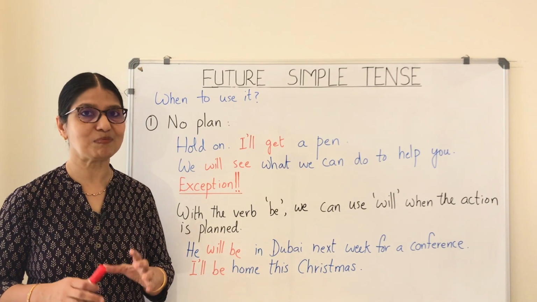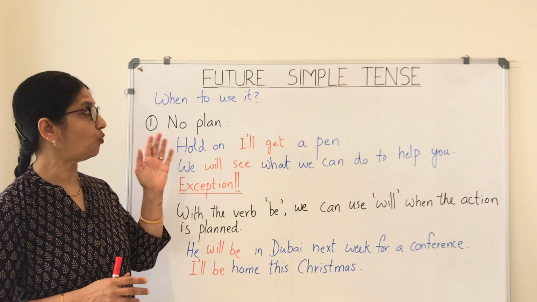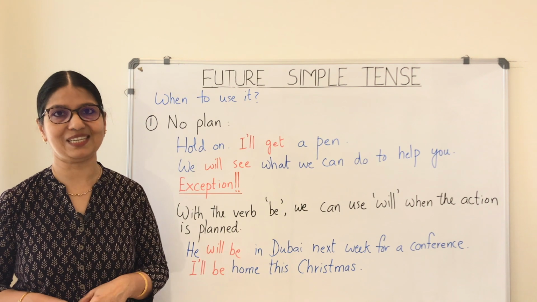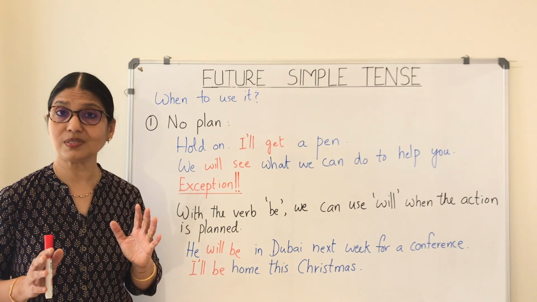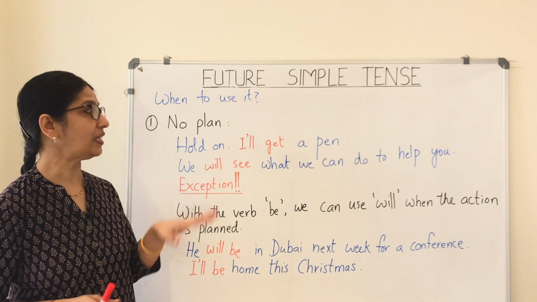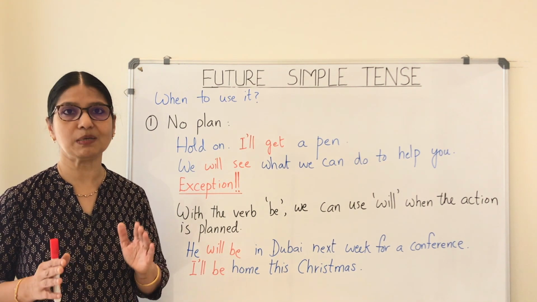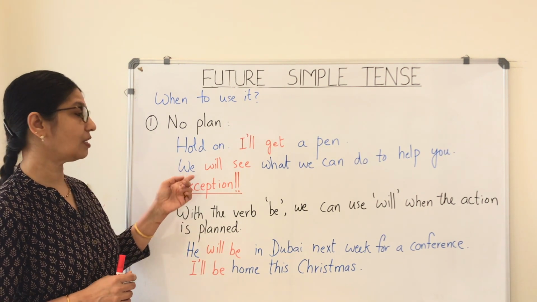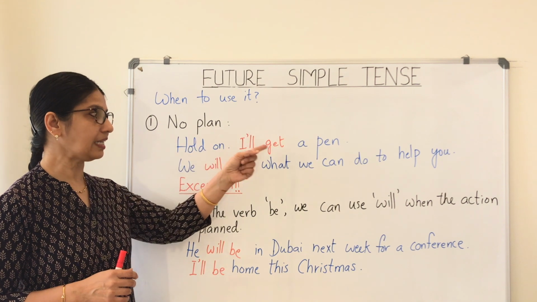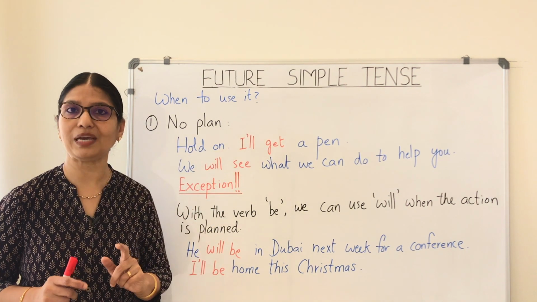Now we are entering the most important part of this lesson because we are going to discuss when to use future simple tense. So here is the first one. We use the future simple tense when there is no plan or decision made before the moment of speaking. Let's read these two examples. Hold on, I'll get a pen. We will see what we can do to help you.